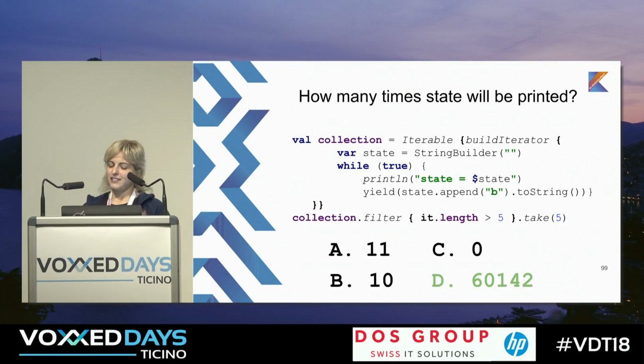And finally, the answer is on my computer. It did 60,142 iterations, and then it crashed. So the question, why is it so?